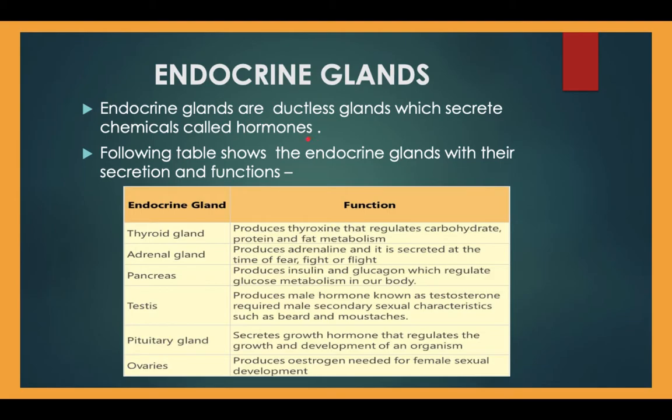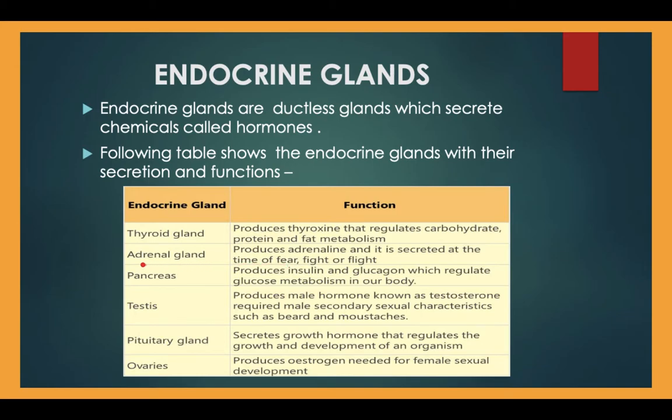And following is the table in which you can see and learn the different endocrine glands with their different secretions as well as their functions. Here are the important endocrine glands present in our body. With the help of this table, you can easily understand what their role is. Thyroid gland: it produces the thyroxine hormone that regulates carbohydrate, protein, and fat metabolism in our body.